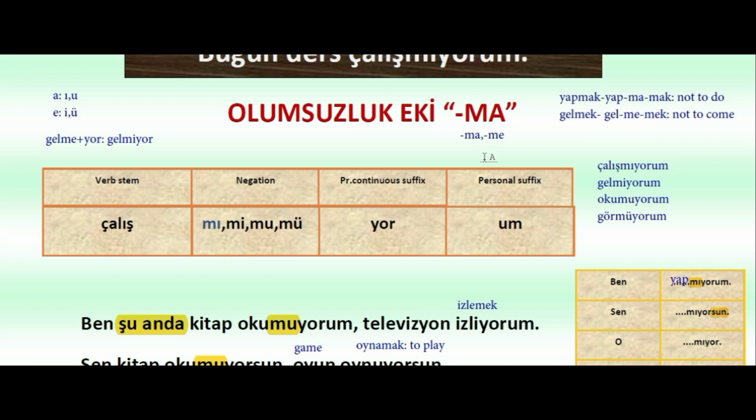So the negation suffix was originally me, but because of yor, we changed it to mı, mi, mu, mü for yor. And so after the verb stem, we are using mı, mi, mu, mü in this way because of these reasons. And after that, we are using yor, the present continuous suffix. And at the end, we are using the person suffix, and we have the negative sentence, negative meaning with present continuous tense in Turkish, in this way.